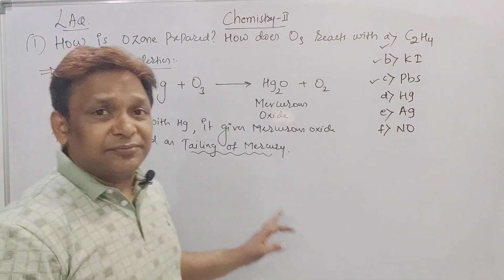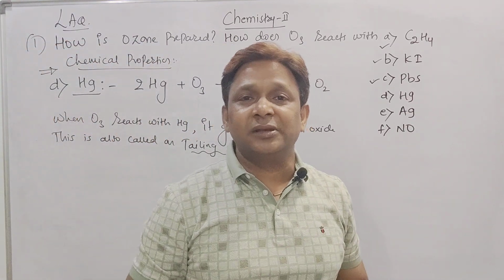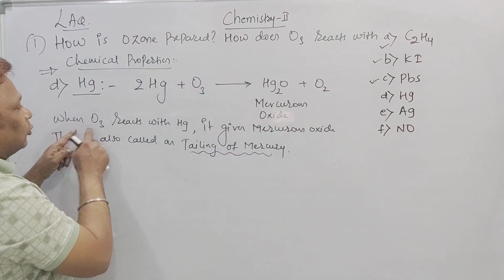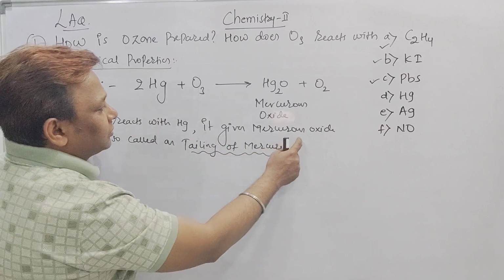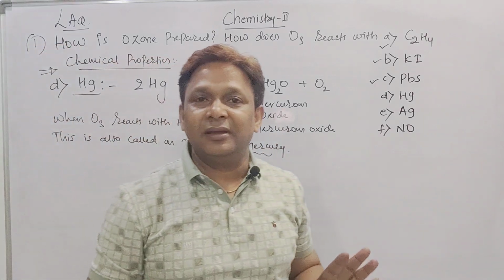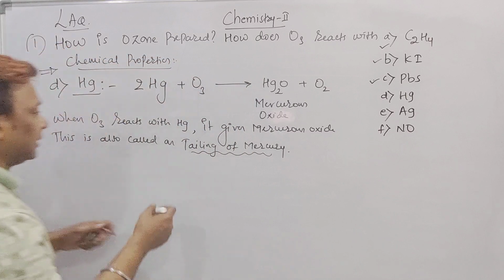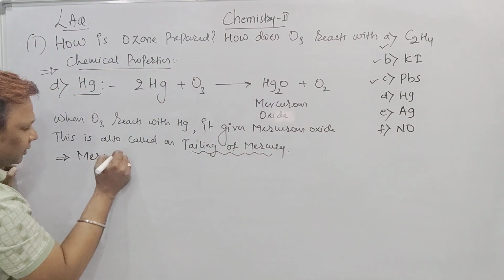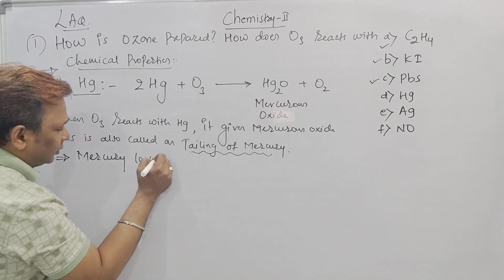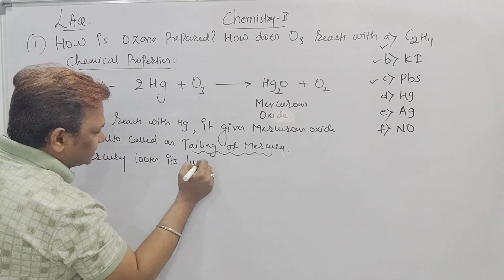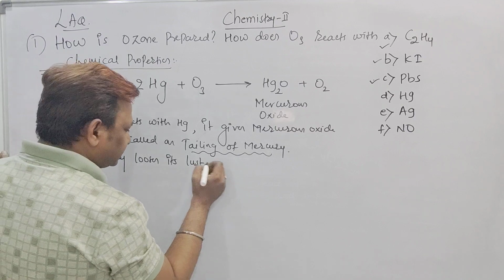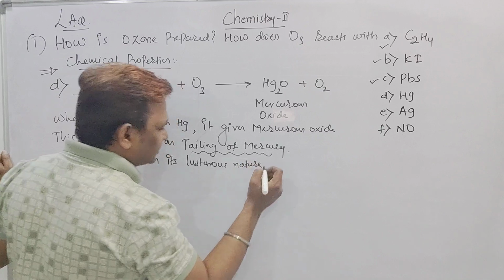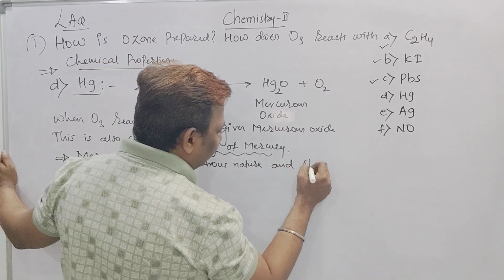So in the exam, suppose you get this question for VSEQ 2 marks, what is the tailing of mercury? What you have to say, beta? Tailing of mercury means when ozone reacts with mercury, it gives mercurous oxide. This is called tailing of mercury. And you can write down the step also: what is the tailing of mercury? Mercury loses its lustrous nature and sticks to the wall of the glass.